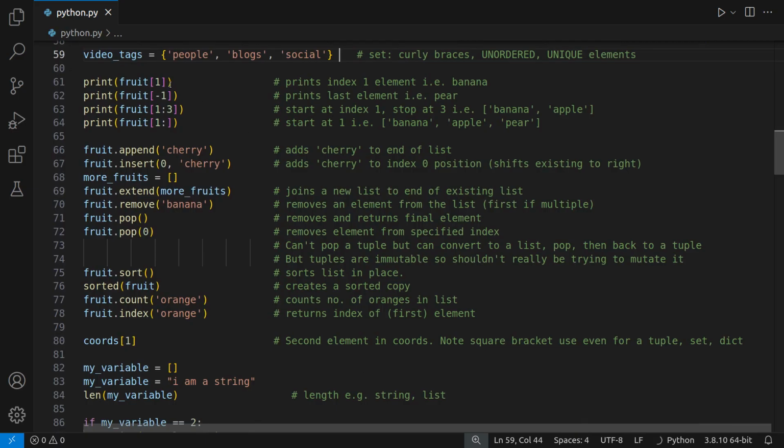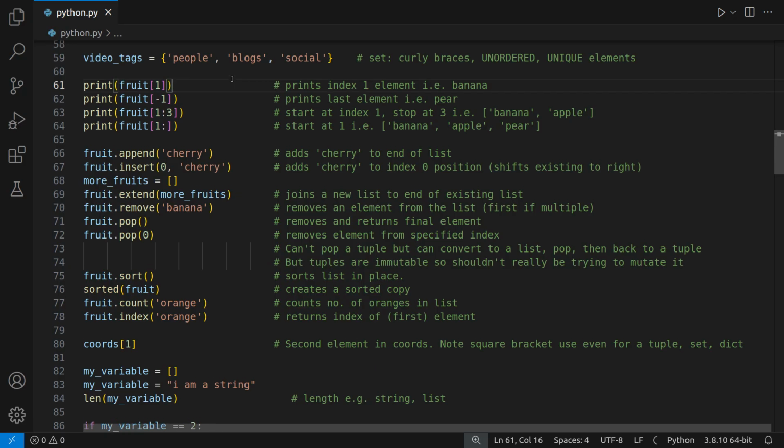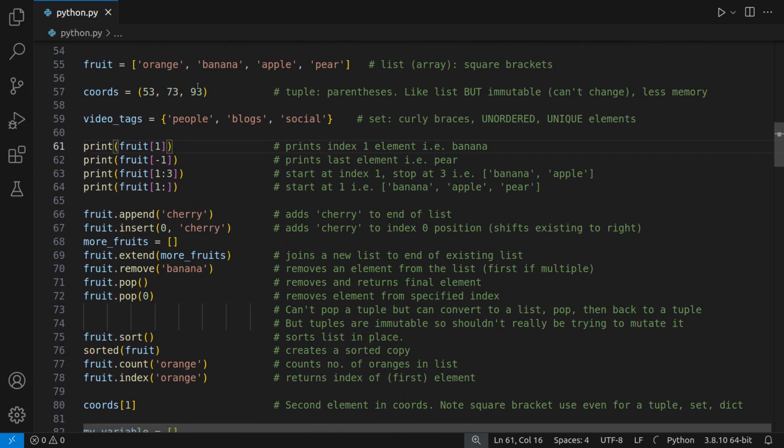Okay, so for example, if you want to grab an element or an item from the list, then you refer to it by index value, and in this case we want index value 1. Just a reminder how it works: we always start at position 0, 1, 2, 3. They increase like that.